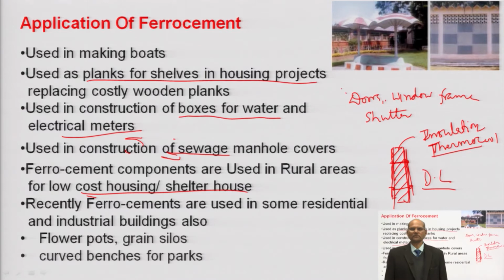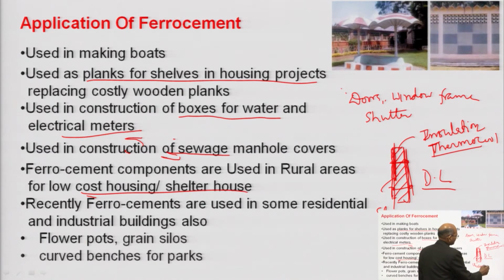You are also getting more space, and inside this thermocol you can run the conduit for electrical wiring. So this gives you a very nice use of ferrocement. This type of construction is important.